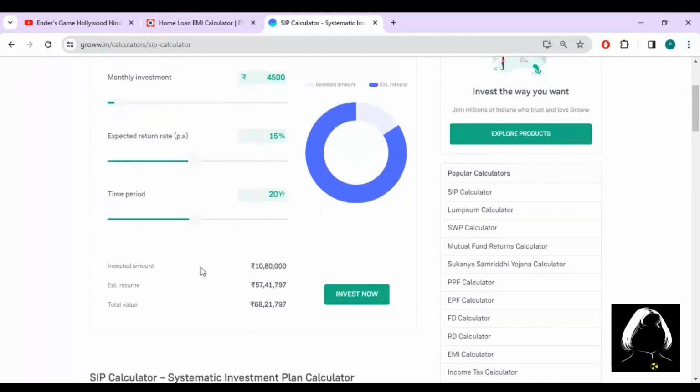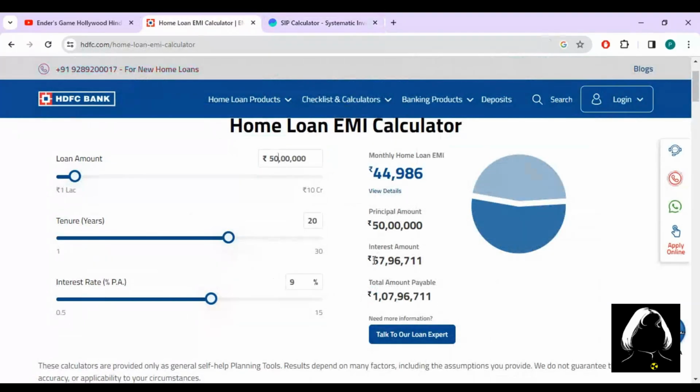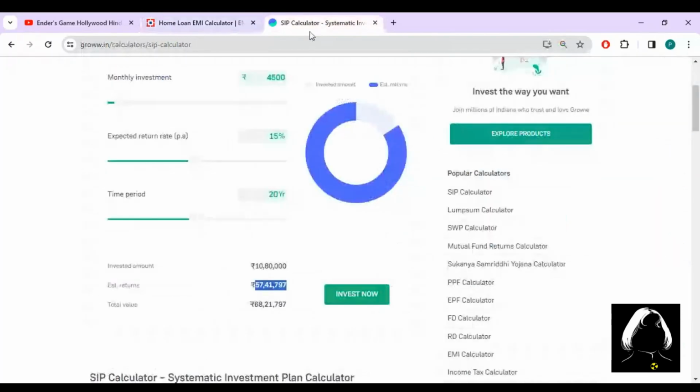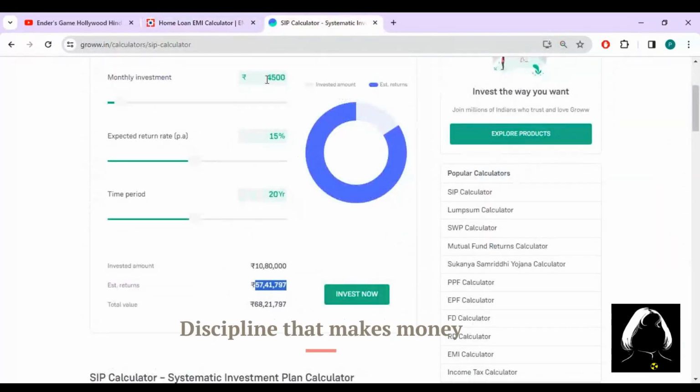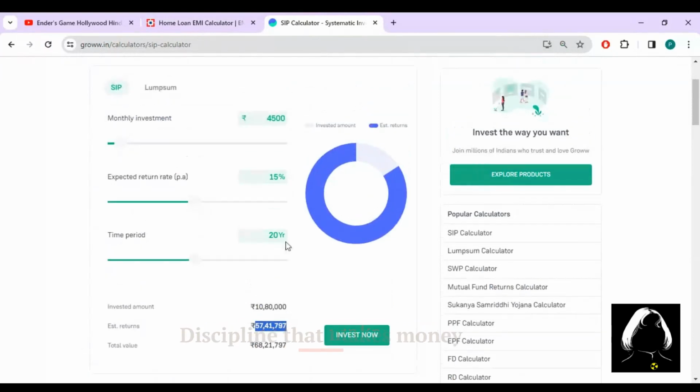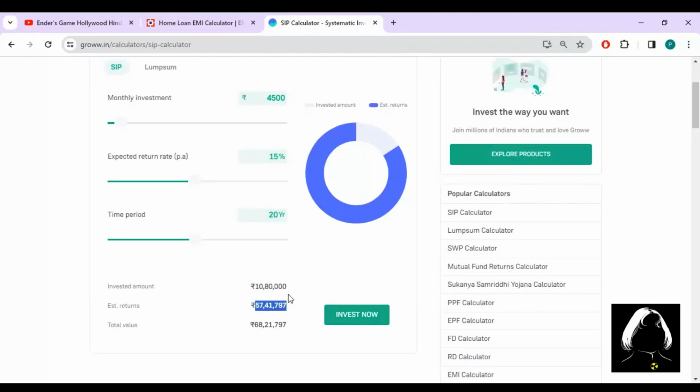Then comes the estimated returns. You can see that it is already 57 lakhs change, which is almost equal to the interest we pay in the home loan. So just by adding a little bit of investment into a SIP, you are making your home loan interest free. So let's jump into the second method.